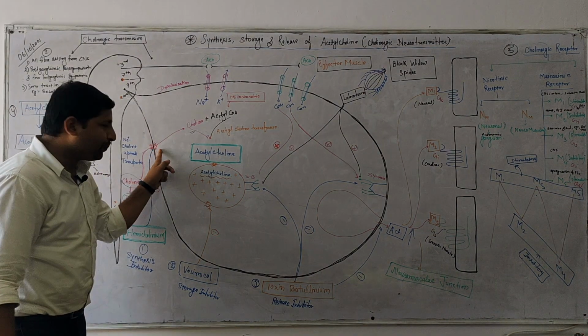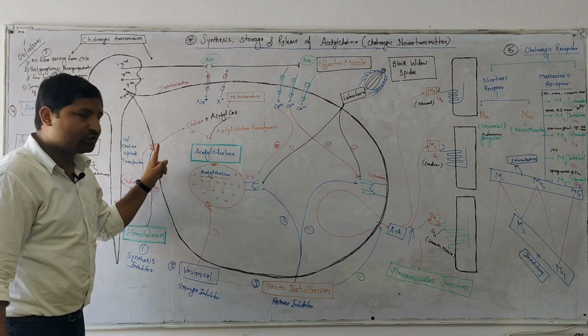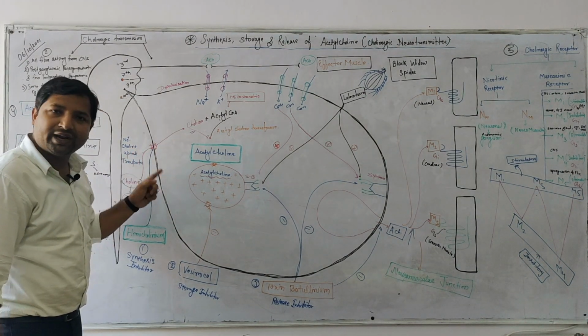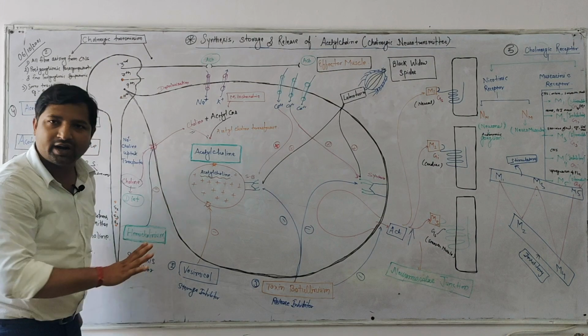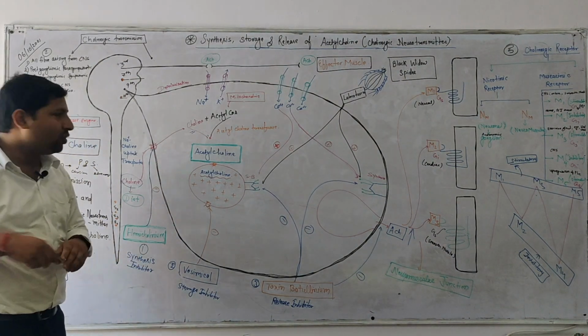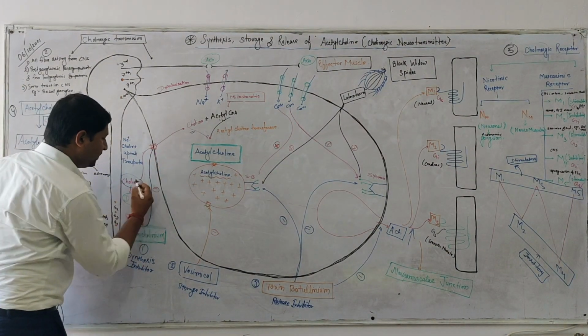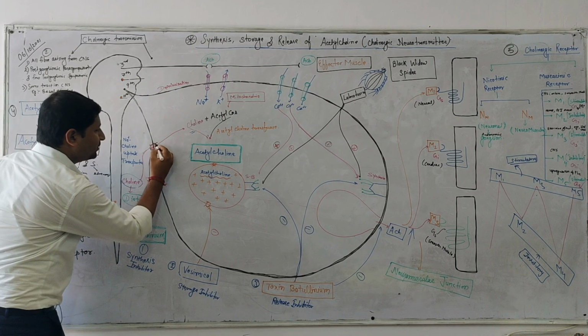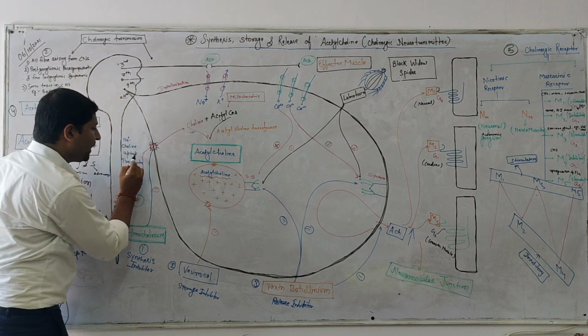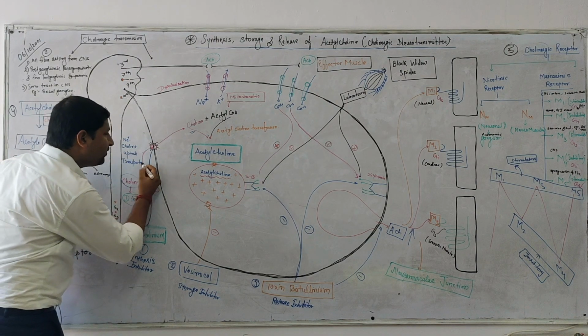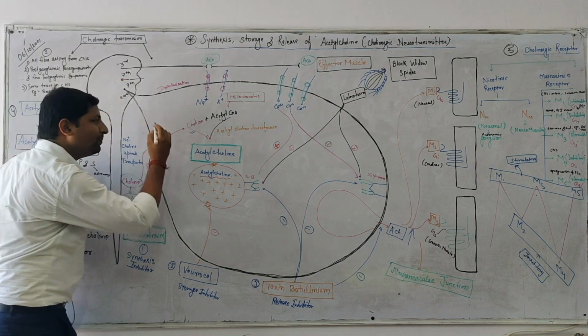This pump, the sodium choline uptake transporter, is how choline enters the nerves.